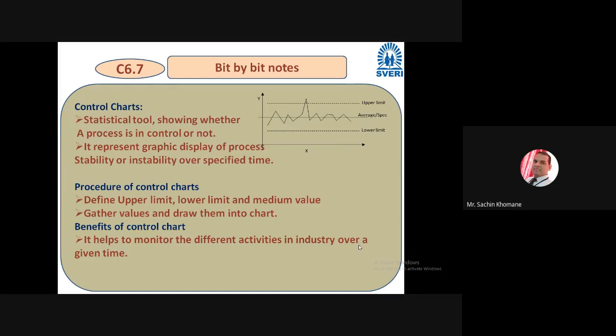What is the benefit of it? Basically, it helps to monitor the different activities in the industry over a given time. If you want to analyze anything over the given time, then this is the appropriate tool.